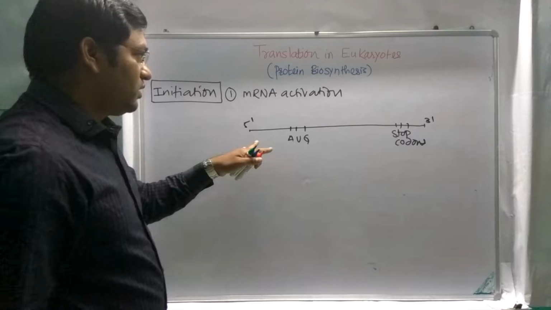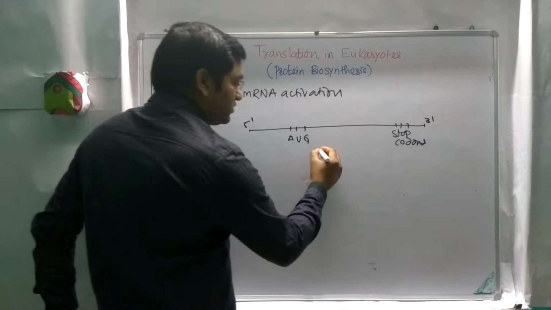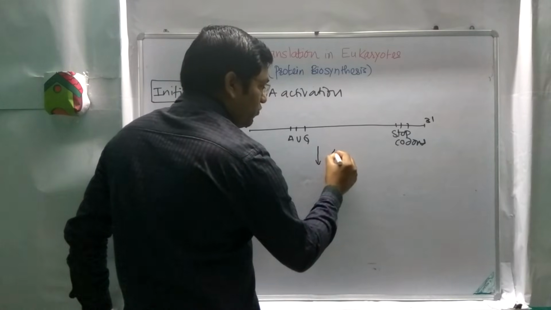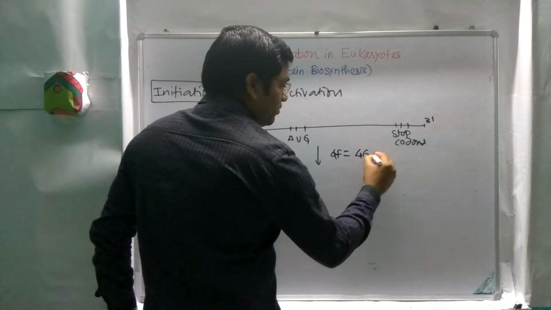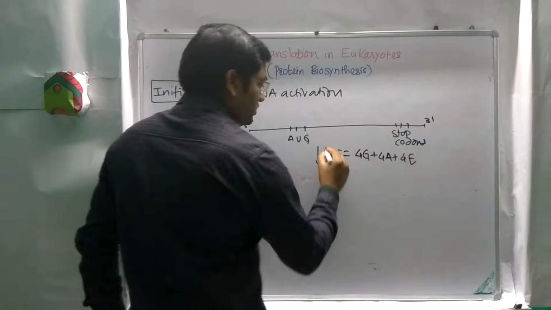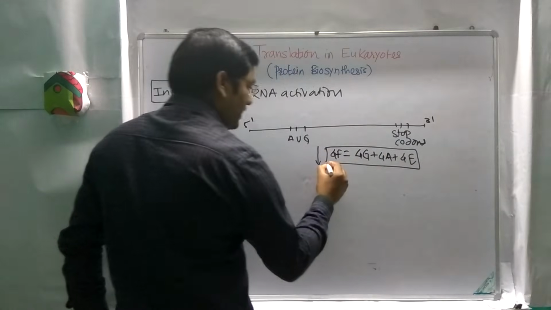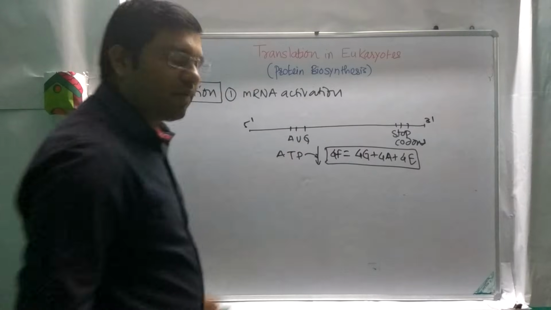This is the mRNA. In mRNA activation, what happens with the help of different factors? For example, 4F, it is formed with the help of 4G plus 4A plus 4E. This factor along with ATP helps in the activation of mRNA.